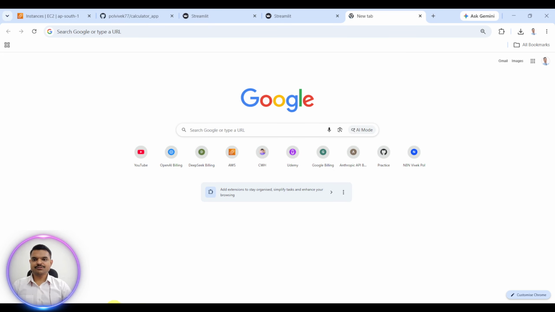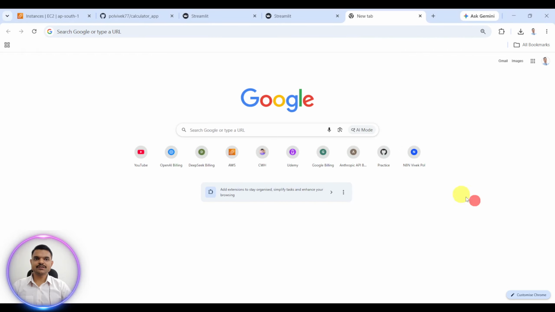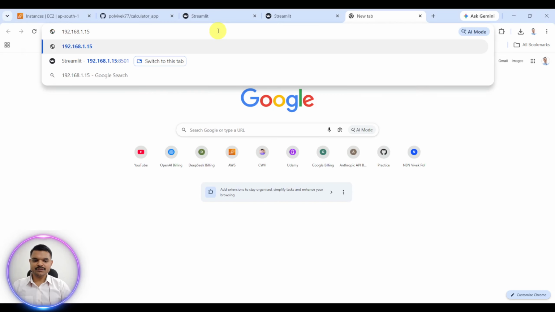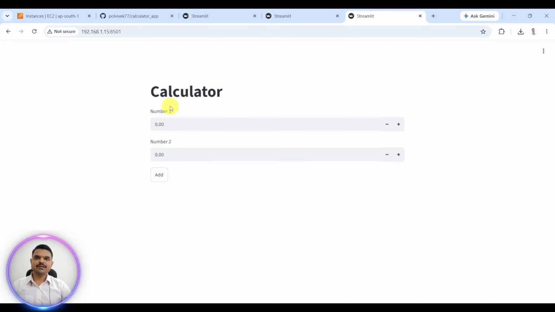Okay, previously it was not running, but because we have selected this IP address, we have to select this IPv4 address. Okay, this is our Wi-Fi IPv4 address. Control C, then Control V, colon 8501, hit enter. Now it is running.